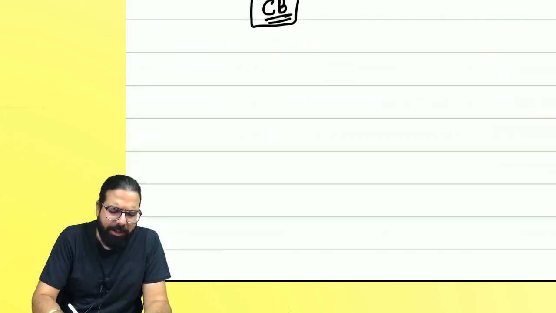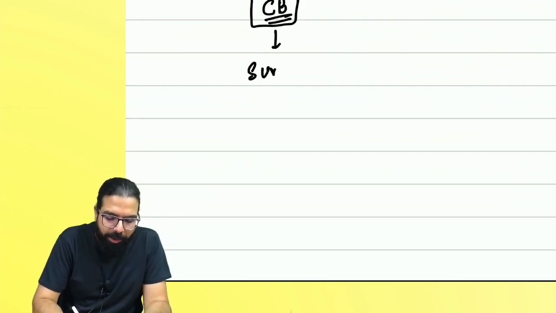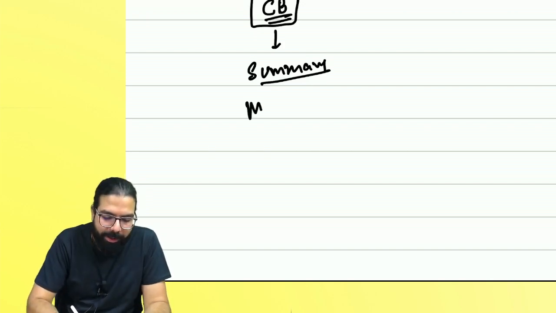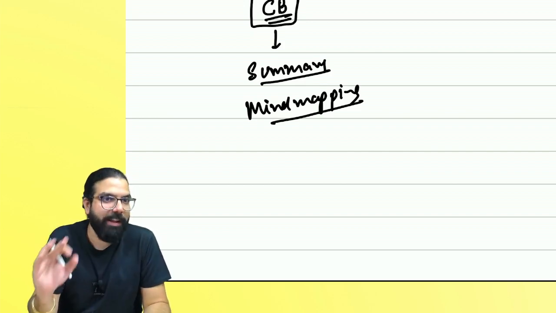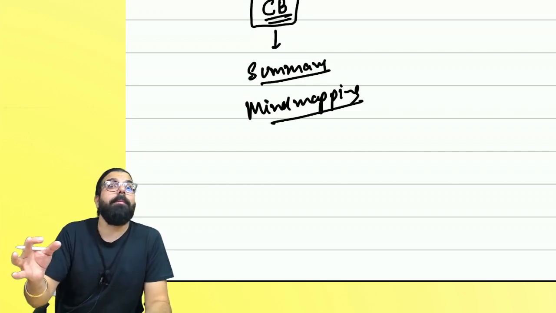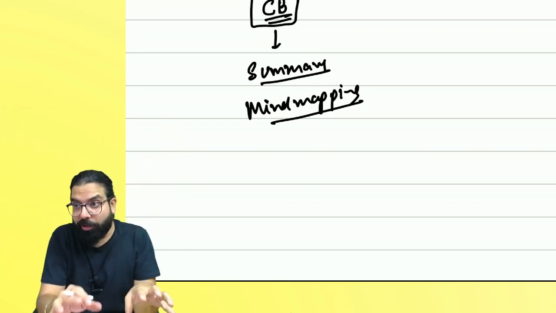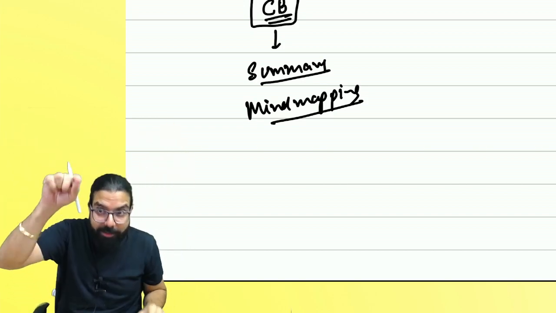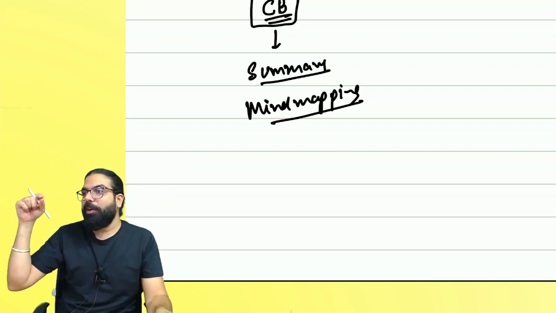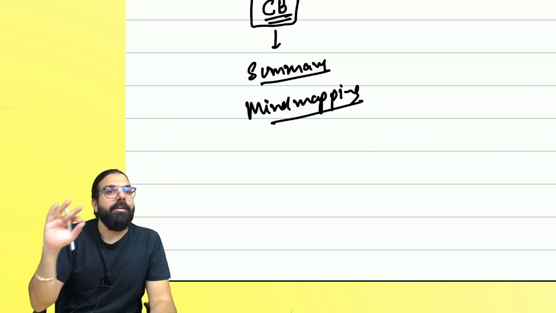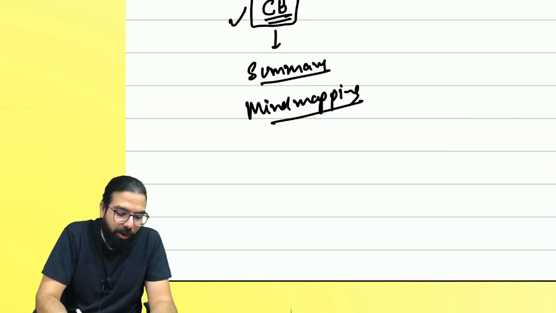So what is the chart book, everyone? Chart book is nothing other than our summary material. You can call it a summary. You can also call it mind mapping material. You will not believe, but when you sit in the exam, you will be able to remember that, okay, this question has come, and in this chart, at this place, this concept is written. Are you guys able to understand? So don't worry about it. Complete mind mapping will happen along with the chart book.